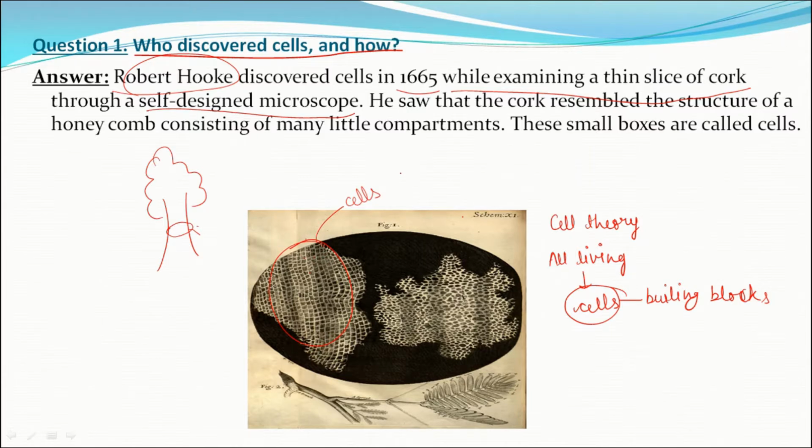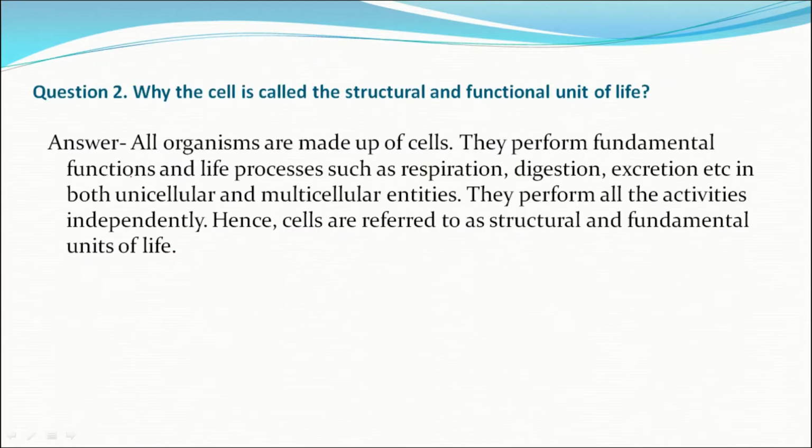Are you getting it? So, who discovered the cell? Robert Hooke. When? In 1665. And how? While examining a thin slice of cork through a self-designed microscope. Moving to our next question, which is why the cell is called the structural and functional unit of life.